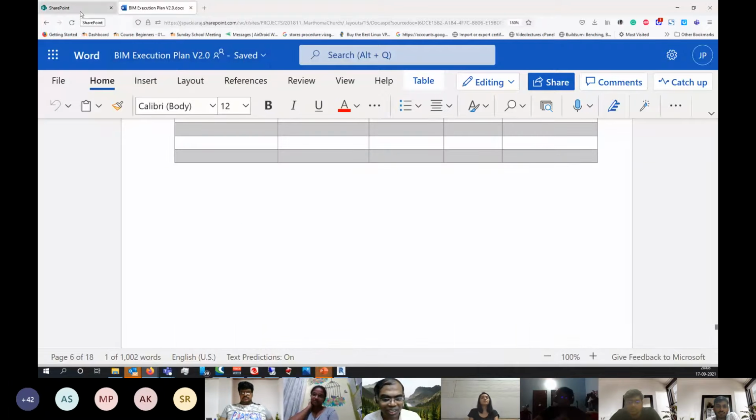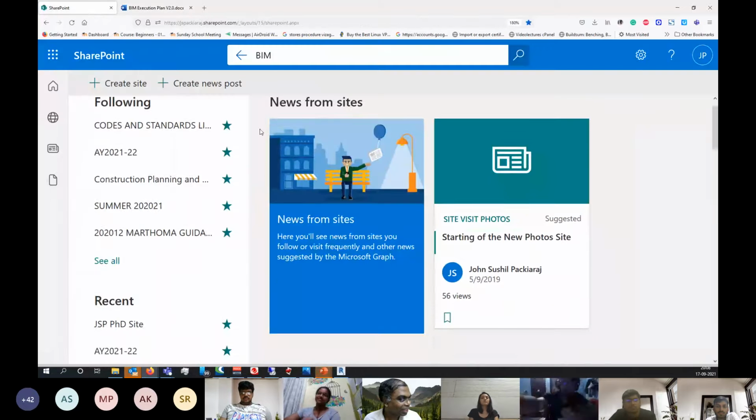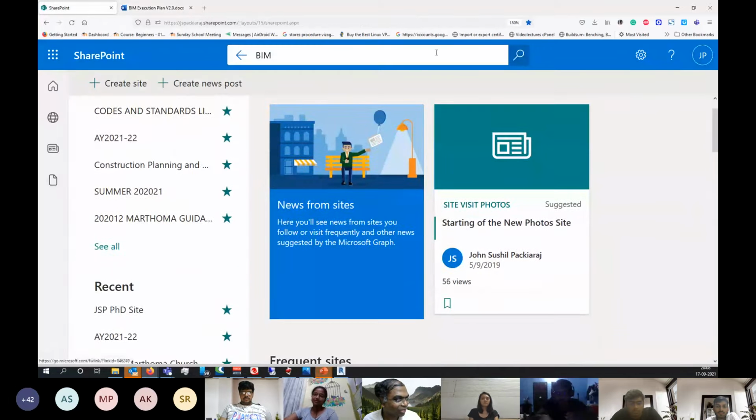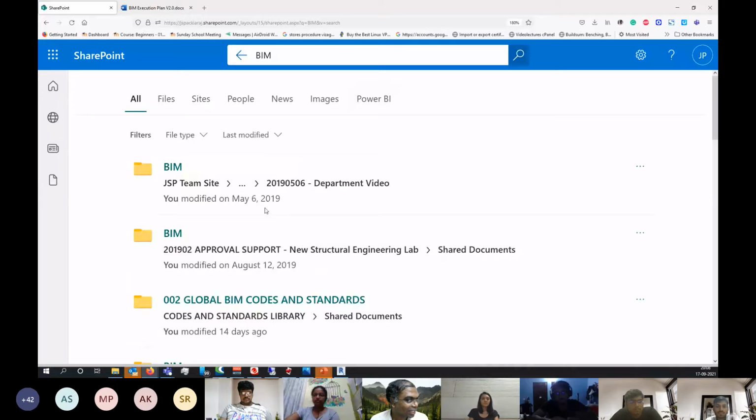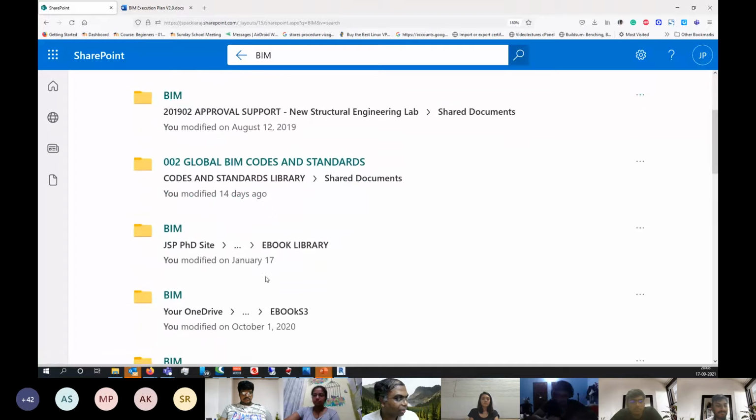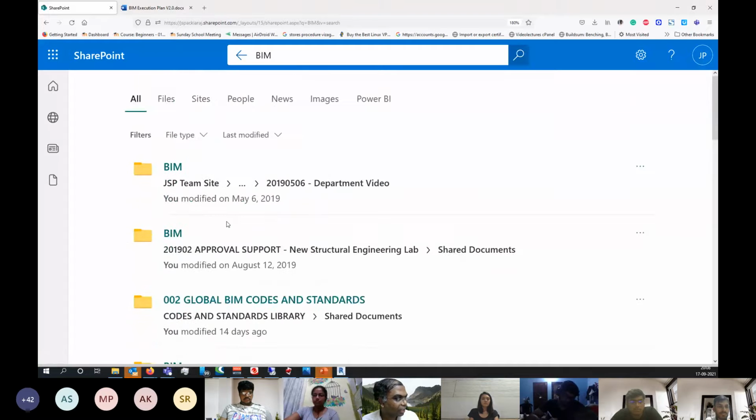Okay, please think of it a little differently, because this is something which I hope you guys think of. One of the other important things is we need a common data environment. If you look at this one, this is SharePoint, which is a common data environment which I use. So anybody to whom I want to give access, we can do it.